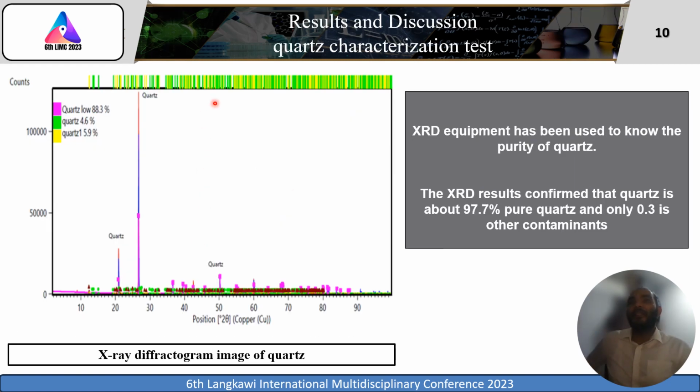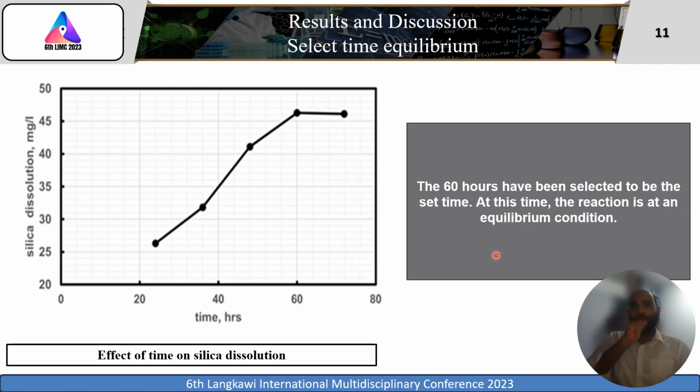So as the results and discussion, the first result here is the quartz characterization test. I used the XRD equipment in order to know the purity of the quartz. As we can see from the figure, the XRD result confirms that the quartz is about 97.7% pure quartz and only 0.3% is other contaminating material.